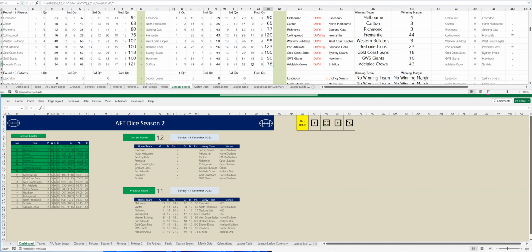Now, next week, round 12, Essendon versus Sydney at Marvel, North Melbourne versus Melbourne at Marvel, Geelong versus Carlton down at GMHBA Stadium, Fremantle versus Richmond at Optus Stadium, West Coast versus Collingwood Optus Stadium, Brisbane Lions versus Western Bulldogs at the Gabba, Port Adelaide versus Adelaide, Crows at Adelaide Oval, so that's a bit of a showdown. Hawthorn versus Gold Coast at Marvel, and St Kilda versus GWS Giants at Marvel.